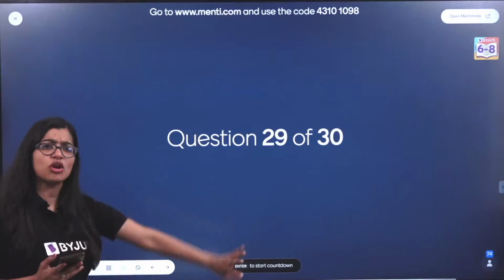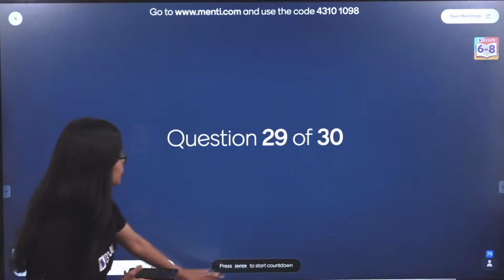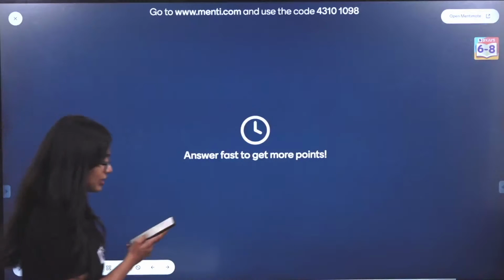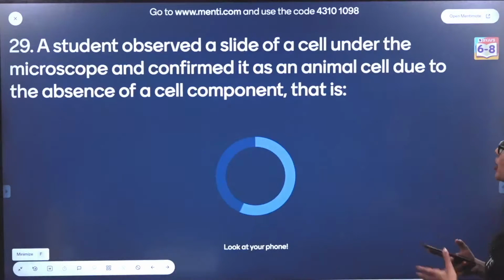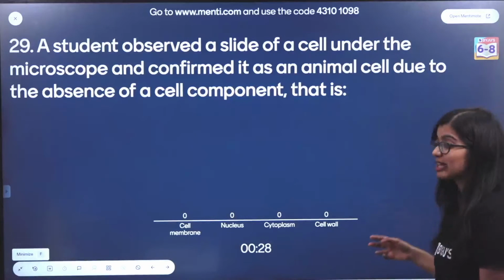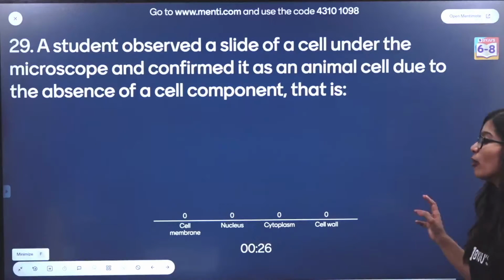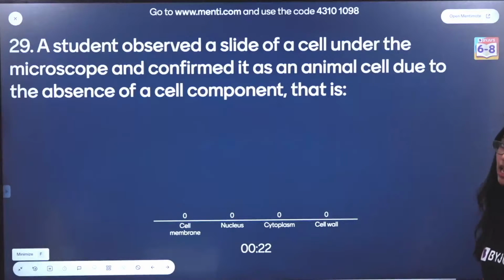I can see 106. All of you go to Menti and give me the answers, or if not, you give it to me in the chat also. So let's have a look at the question. A student observed a slide of a cell under the microscope and confirmed it as an animal cell due to the absence of a cell component. Which component is absent? Cell membrane, nucleus, cytoplasm, cell wall.